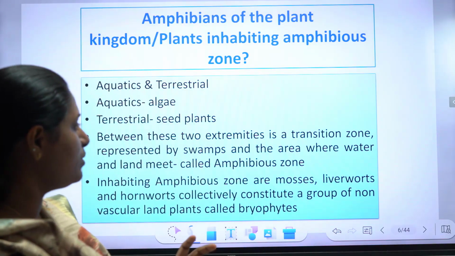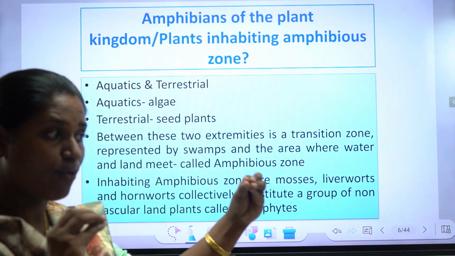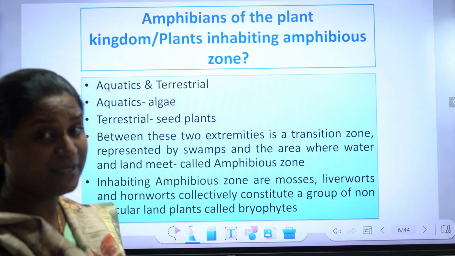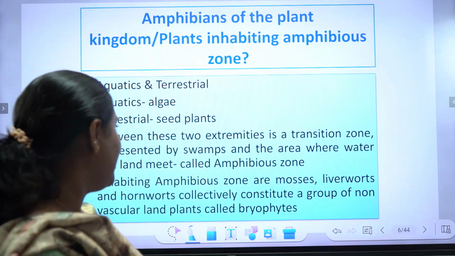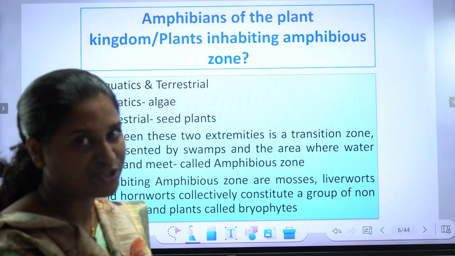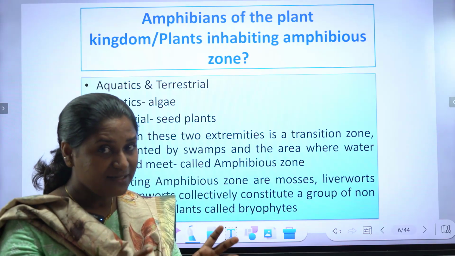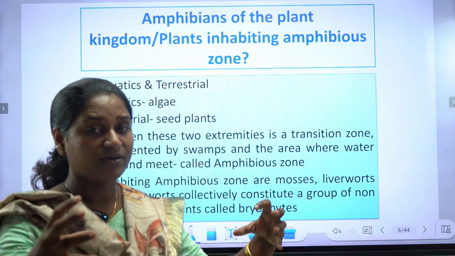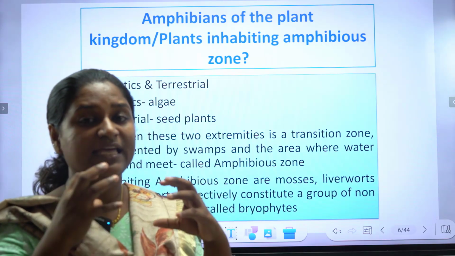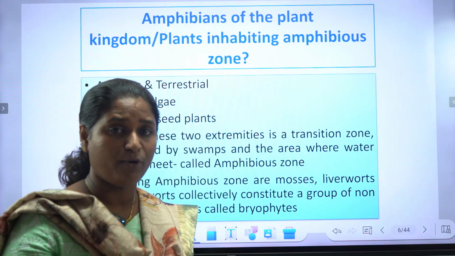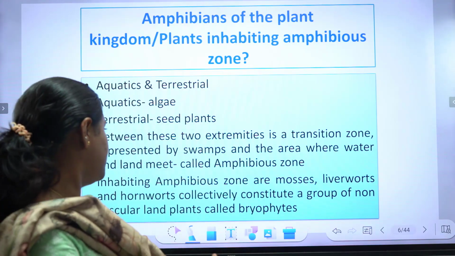So between these aquatic and terrestrial extremes, there is a transition zone represented by swamps and the area where water and land meet, called the amphibious zone. In this region, the plants can survive in both aquatic and terrestrial habitats.